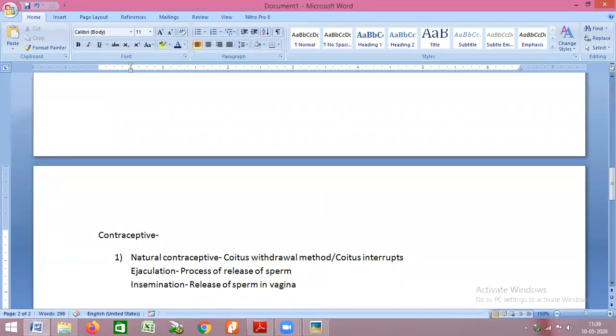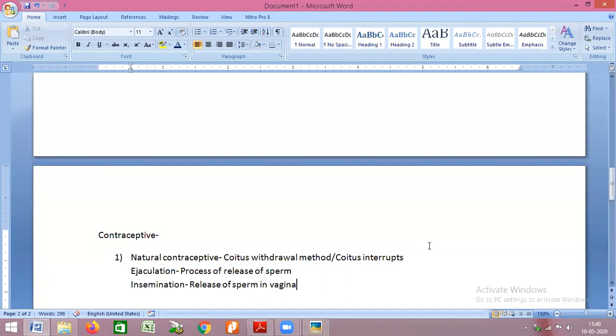So just before the sperm are going to be ejaculated out, the penis has to be withdrawn from the vagina. This process of taking the penis out of the vagina, we call coitus withdrawal or coitus interruptus.